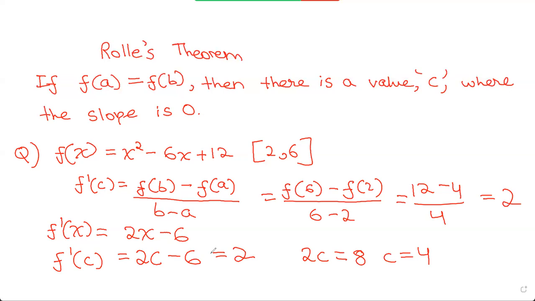Now we can say that since our function is continuous and differentiable on the interval, then at x equals 4 in the interval, the slope of the tangent line at that point is the same as the slope of the secant line. That's what we have to write as our final statement. And if we write that, we can get full credit for this question in our AP Calculus BC exam.